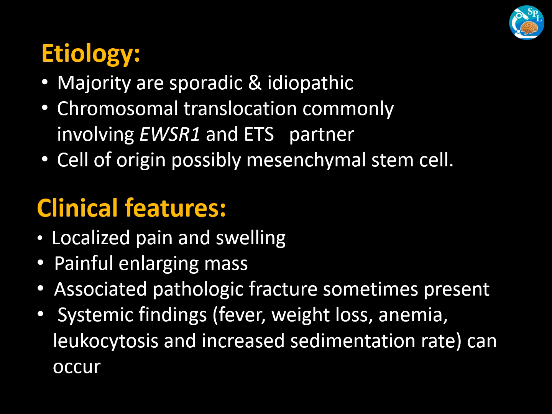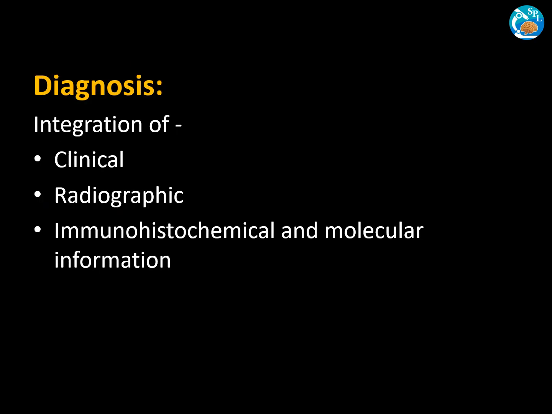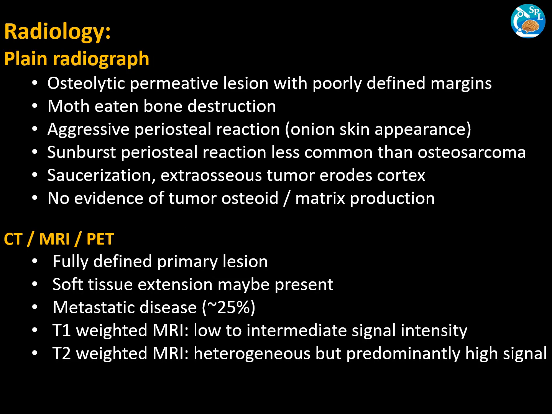Now, these patients present with localized pain and swelling. The mass is usually painful and enlarging, and it may be associated with pathological fractures. Among systemic findings, one may find fever, weight loss, anemia, leukocytosis, and raised ESR. So basically, a diagnosis of Ewing sarcoma is an integration of clinical, radiographic, immunohistochemical, and molecular information.